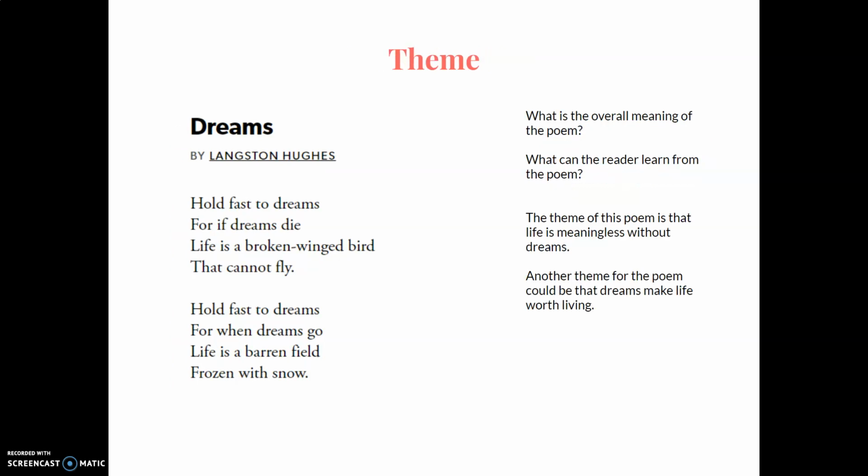Next, theme, what we came for. What is the overall meaning of the poem? What can the reader learn from the poem? The theme of this poem is that life is meaningless without dreams. Broken winged bird, barren field, frozen with snow. Another theme for the poem could be that dreams make life worth living.